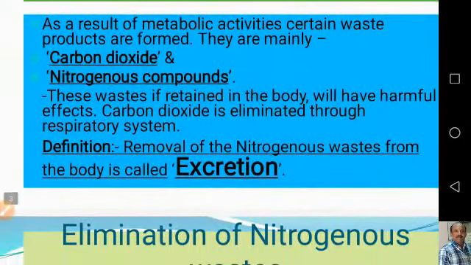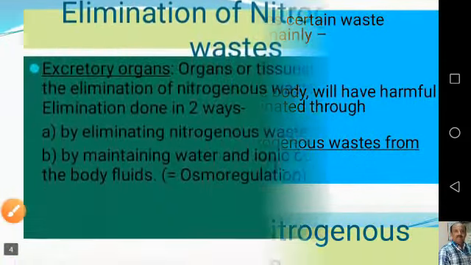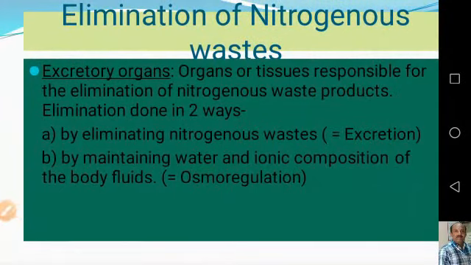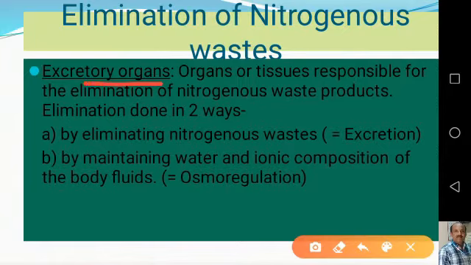The removal of these nitrogenous wastes from the body is called excretion. Now, what are the excretory organs? These excretory organs are nothing but organs; sometimes tissues also function in the elimination of nitrogenous waste.